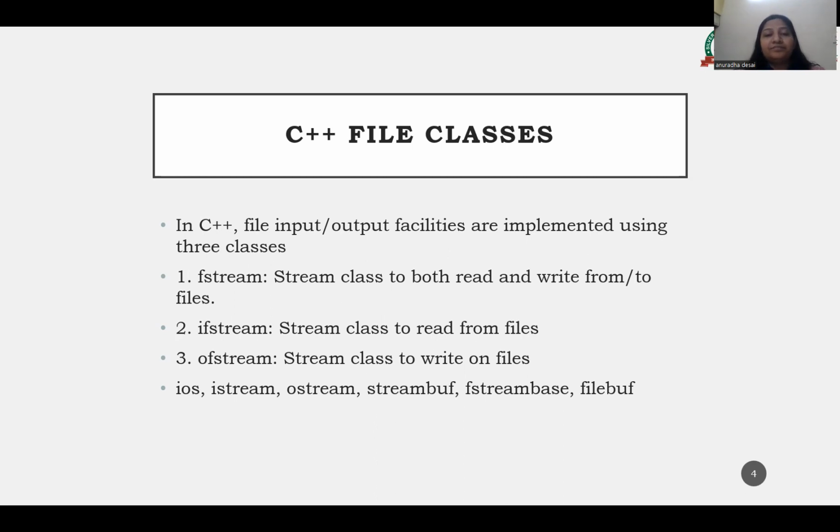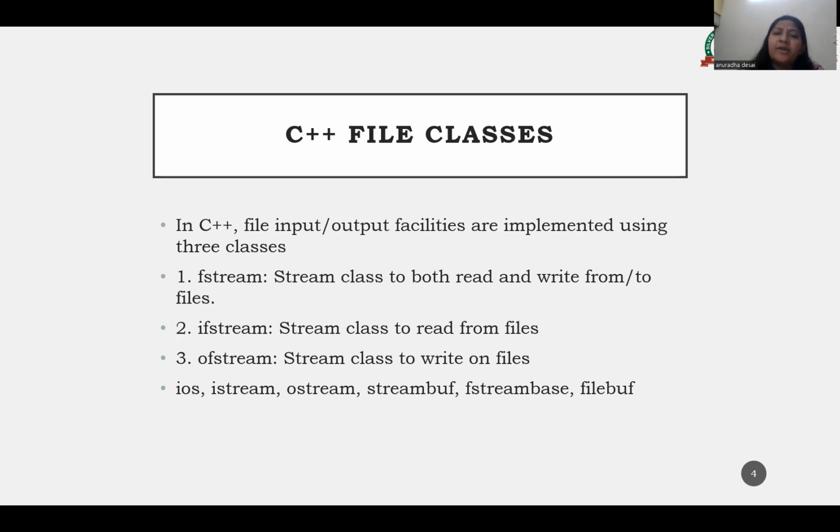So, the classes for file stream operation. What are the different classes for file stream operation? As I have mentioned, we will go through them one by one. The input output system of C++ contains a set of classes which define the file handling methods.